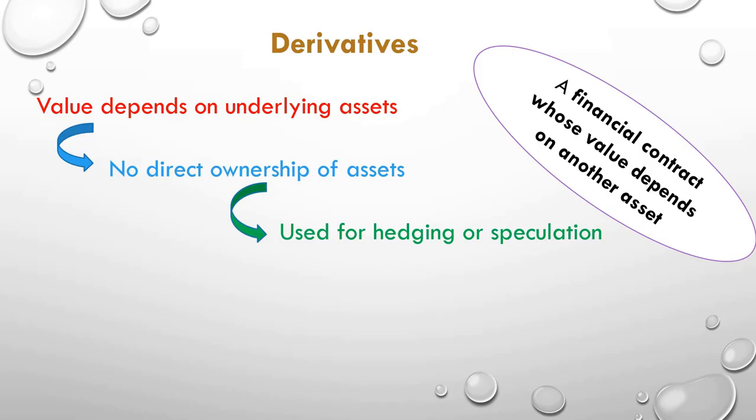A third is used for hedging and speculation. Now, hedging and speculation, first of all, let's discuss hedging. Hedging means protection against losses. Now, let's talk about some example. Let's say you purchased a car. Whenever you are purchasing a car worth rupees 10 lakh, you will go for an insurance.